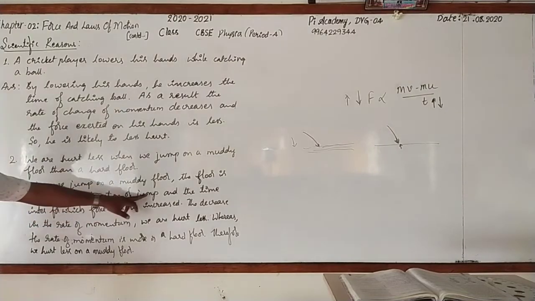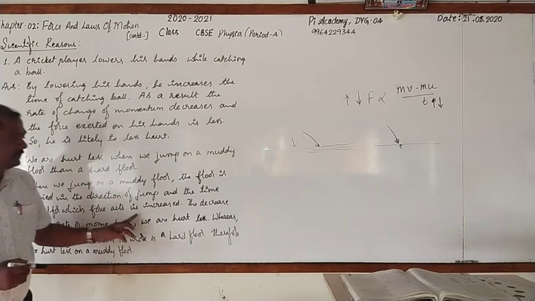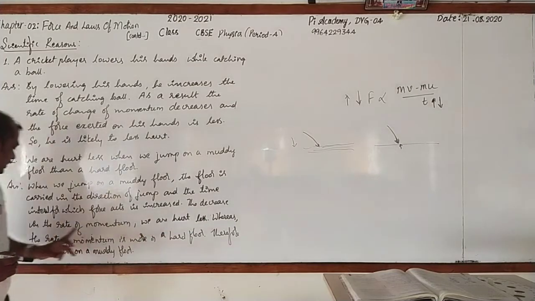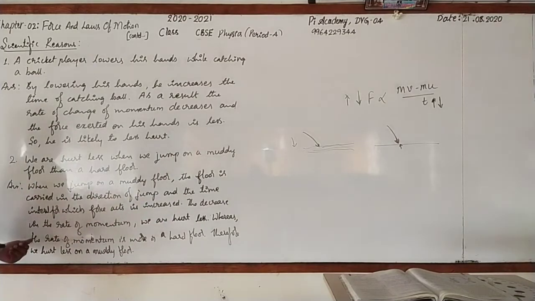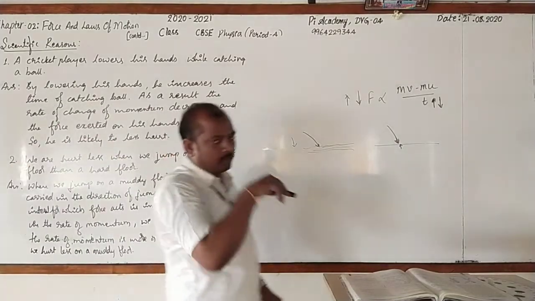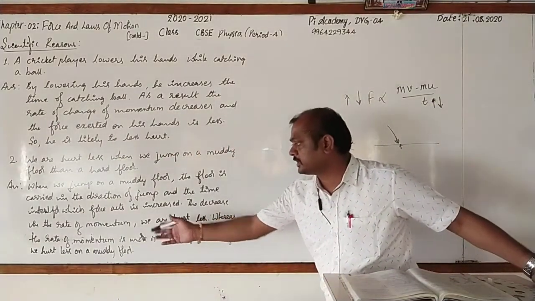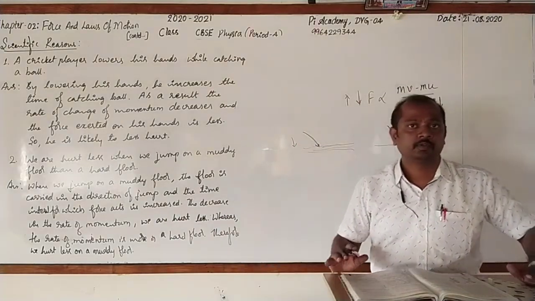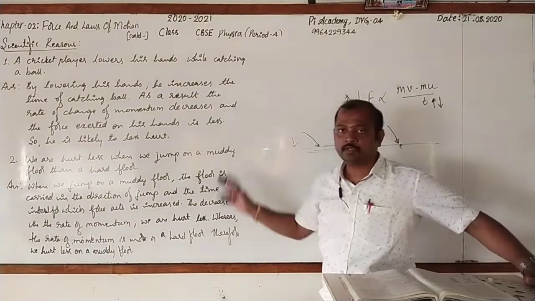The time interval for which force acts is increased, so the rate of change of momentum decreases and we hurt less. Whereas the rate of change of momentum is more in case of a hard floor. Therefore, we hurt less on a muddy floor. Clear? Yes. Please go for copying from there to here.